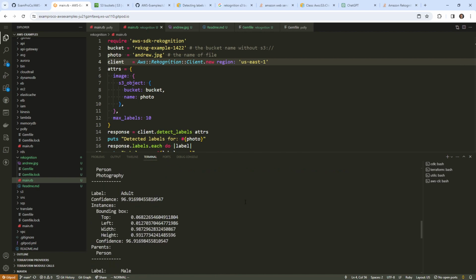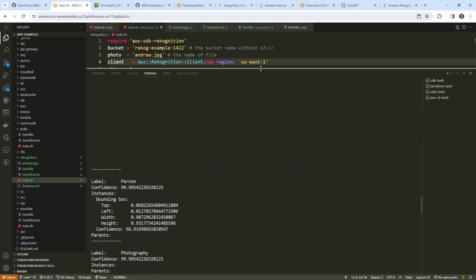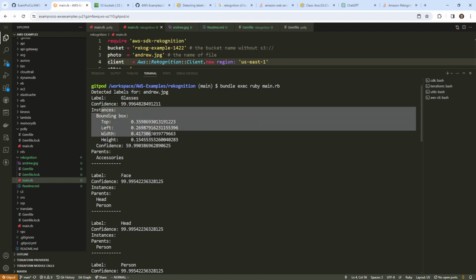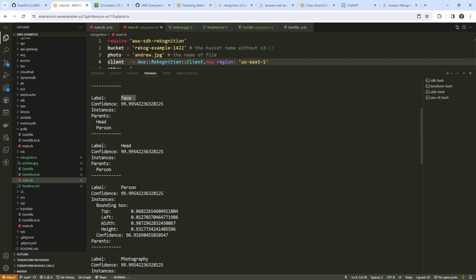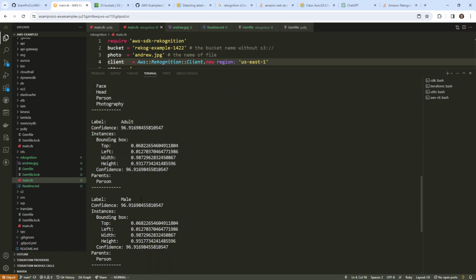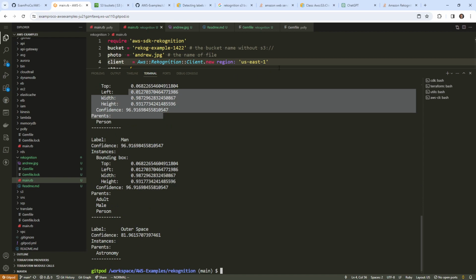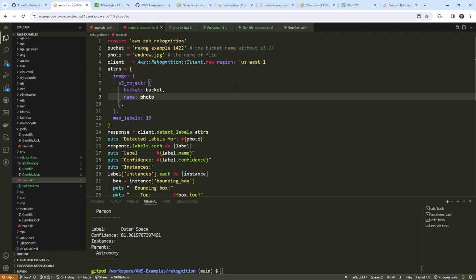There we go. So what we get here is it detected that there are glasses, and it sets the bounding box around it. It found that there was a face, a head, a person, photography, portrait, adult, male. You get the idea, okay? Outer space, it detected the background. So yeah, that's pretty interesting. You could feed this stuff into some kind of tool and draw over top of it. I've definitely done that in the past.